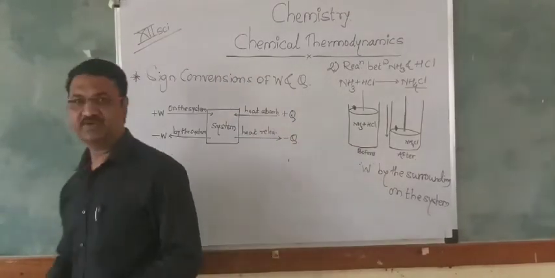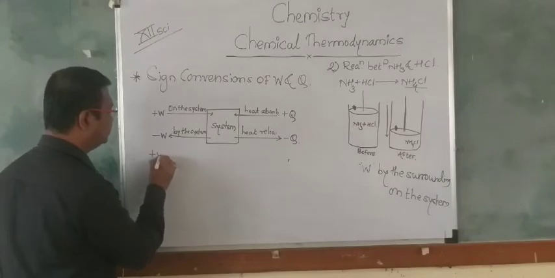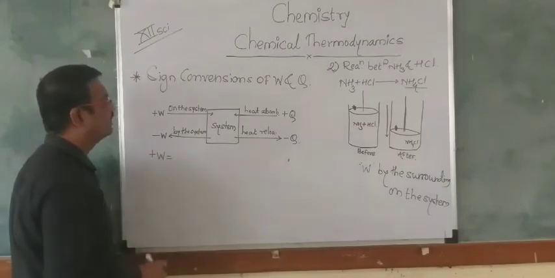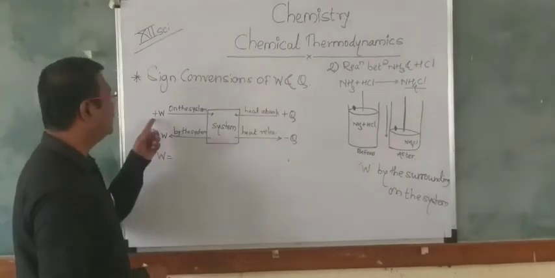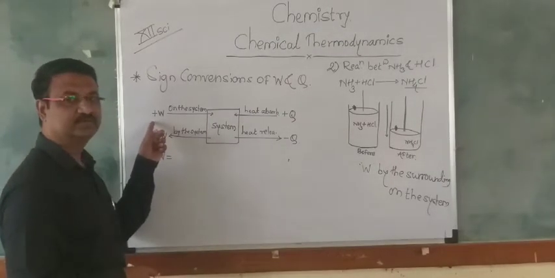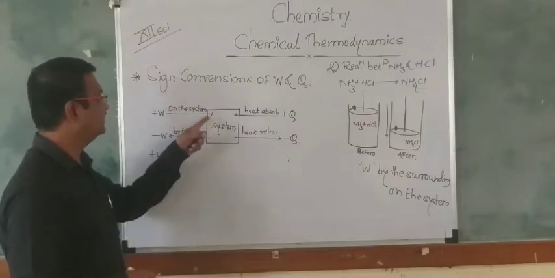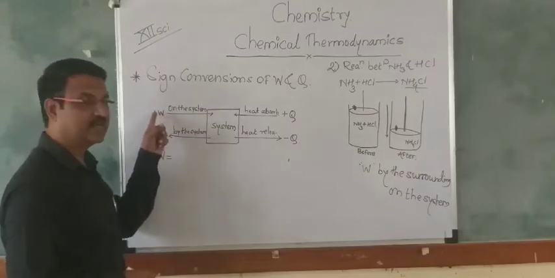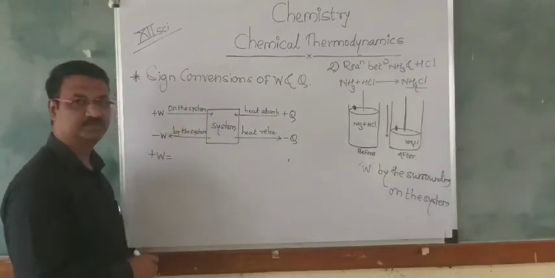So on the basis of that, plus W means work is done by the surroundings on the system; that time work will be positive.